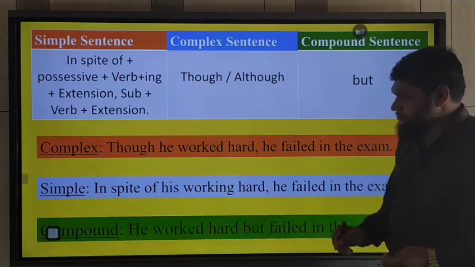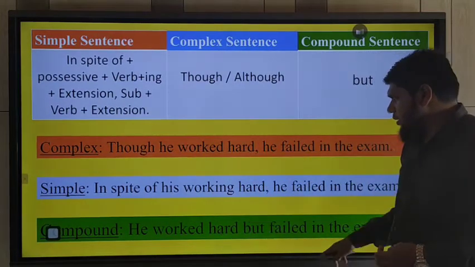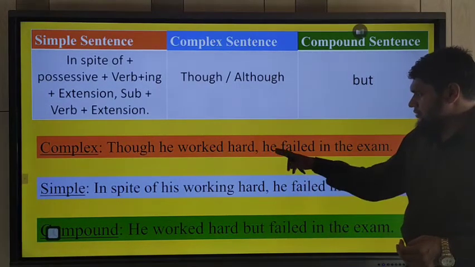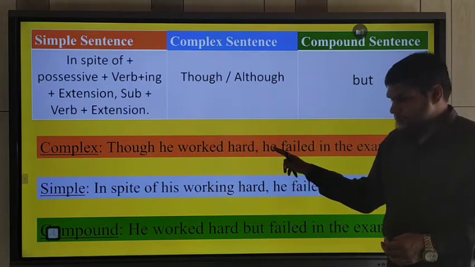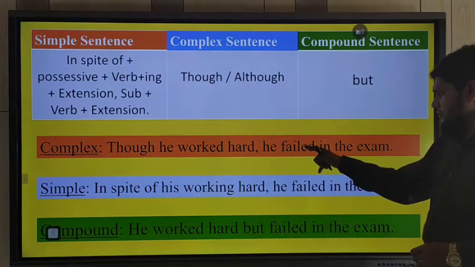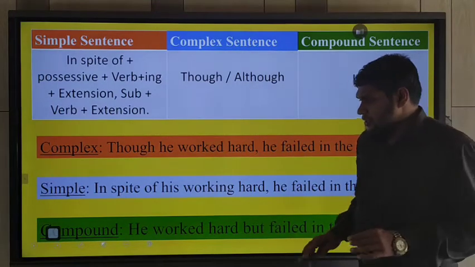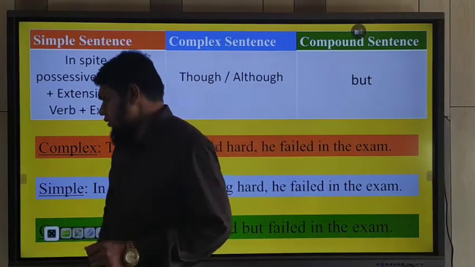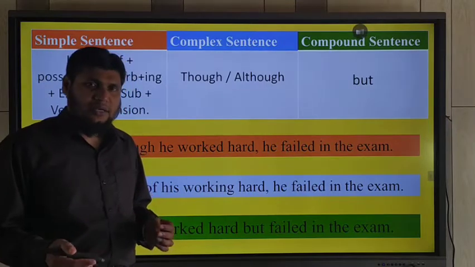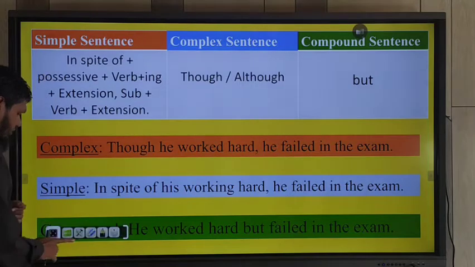So let's check it. Compound sentence. He worked hard. The first clause here is used, and instead of comma we have used but. And then the subjects are similar, so the next subject is avoided here. We should not use the next subject if the subjects are similar. That time verb plus extension. It's very easy. Okay, so you may practice in your notebook or exercise book, and you should practice with me. Okay, so let's go to the board.